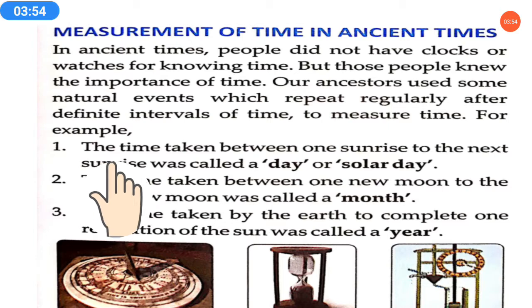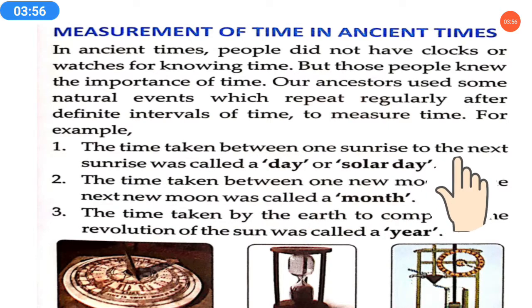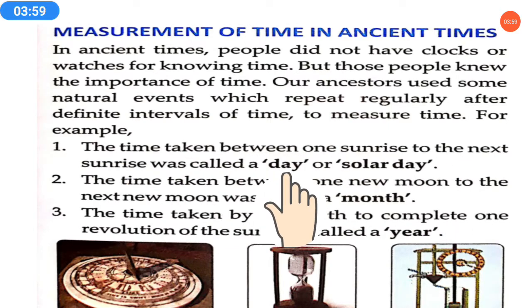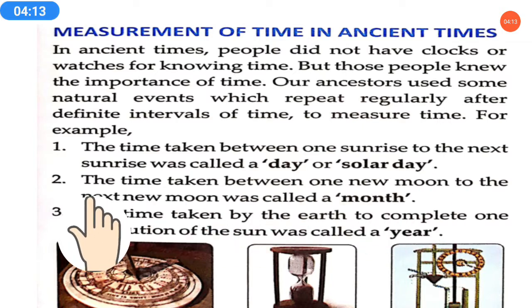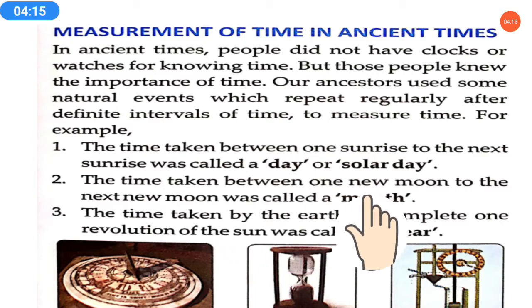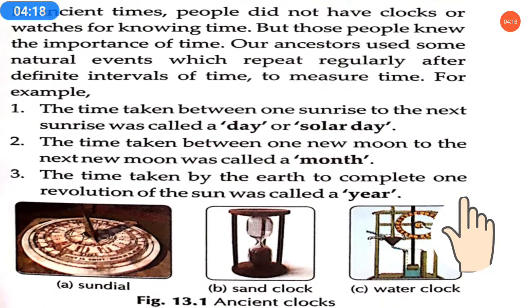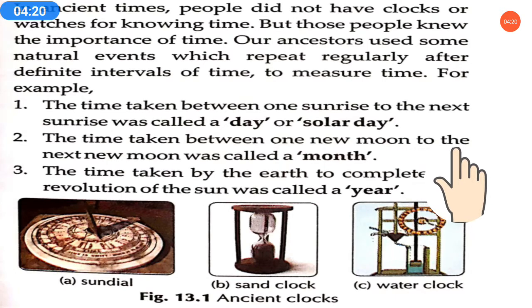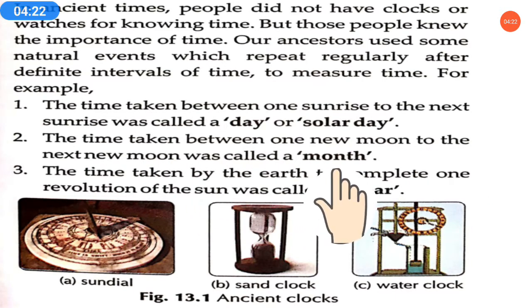For example, first, the time taken between one sunrise to the next sunrise was called a day. For them, a day is the same as now. So the time taken from one sunrise to the next sunrise they called a day or solar day. Second, the time taken between one new moon to the next new moon was called a month. Nowadays we can count 30 days, we have calendars and many things.